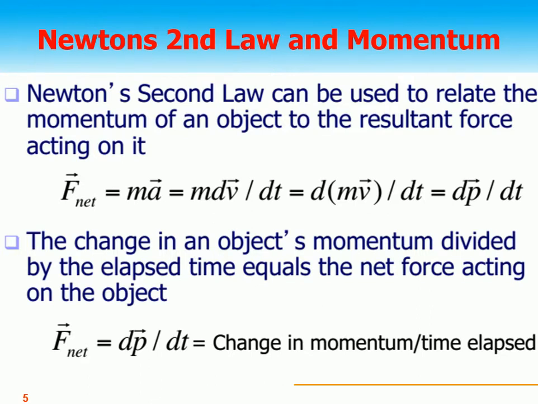We need to take the relationship between Newton's second law of motion and momentum. We know that the force F is equal to ma, according to Newton's second law of motion. So a is equal to dv by dt. If mass is also changing, I can say F is d(mv) by dt. d(mv) is basically the linear momentum, so F is dp by dt. It means the rate of change of linear momentum is basically the force.